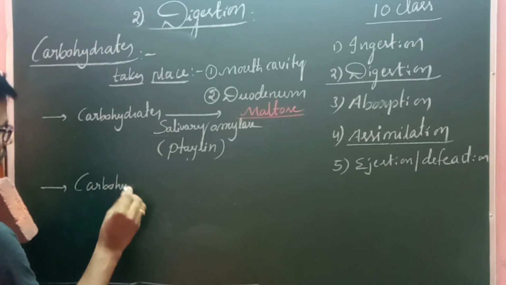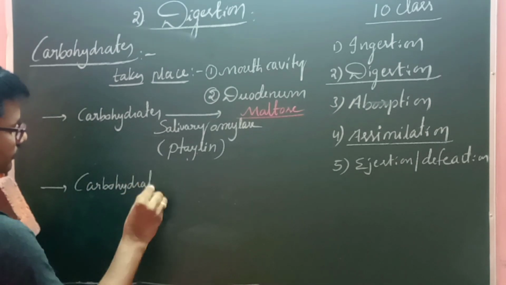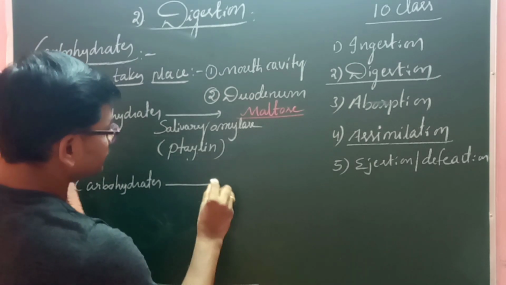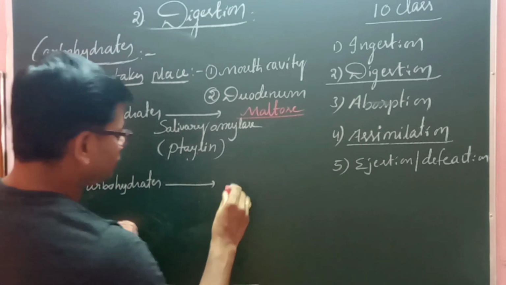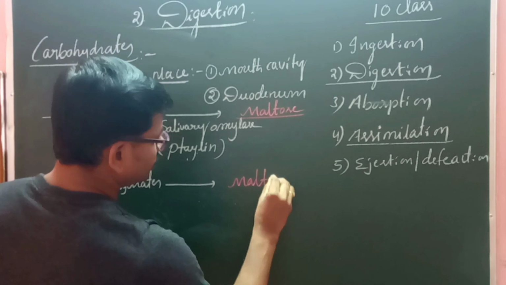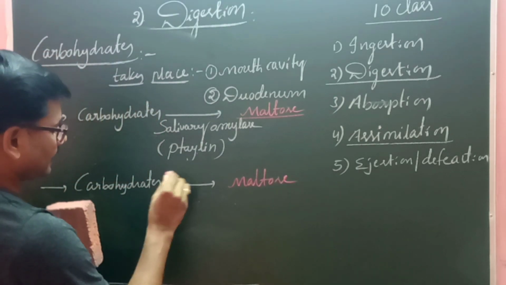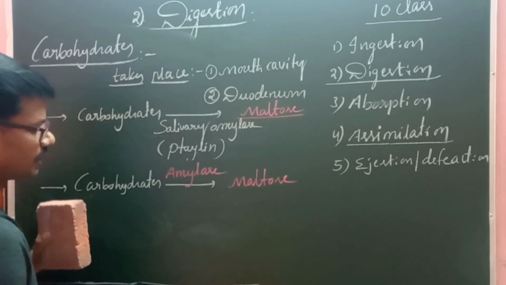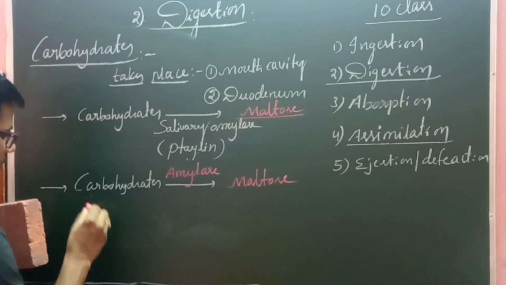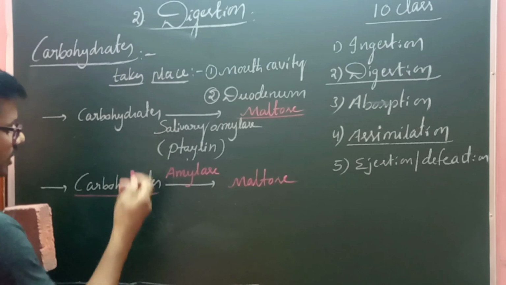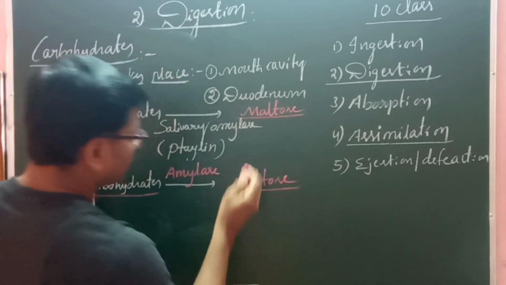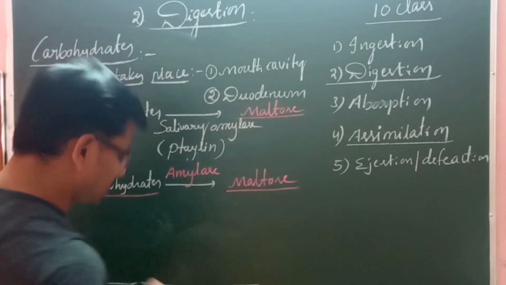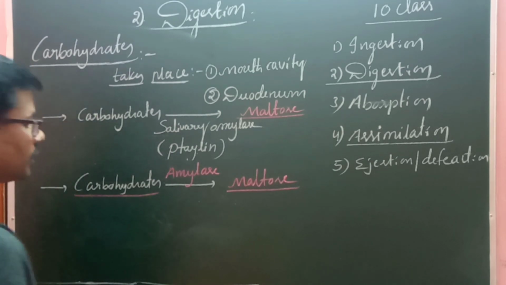The rest of the carbohydrates change into maltose with the help of the pancreatic amylase. Amylase is an enzyme secreted from the pancreas, which converts the rest of the carbohydrates into maltose sugar. So almost all carbohydrates are changed into maltose sugars.